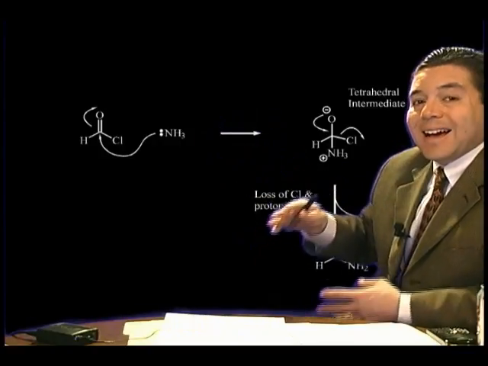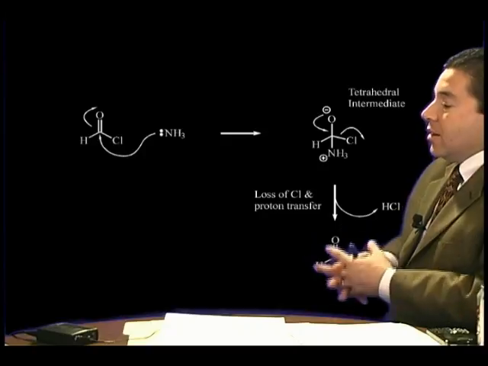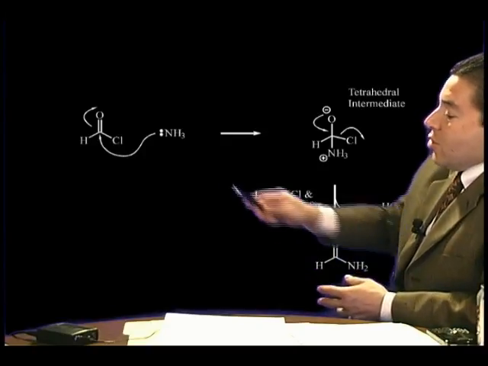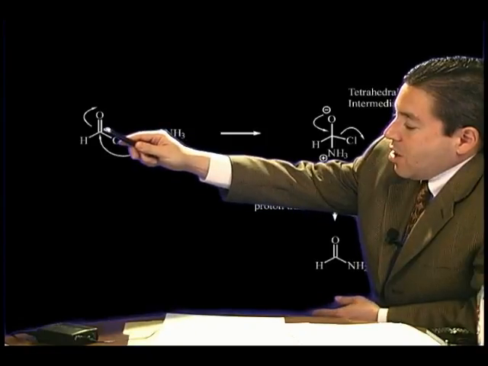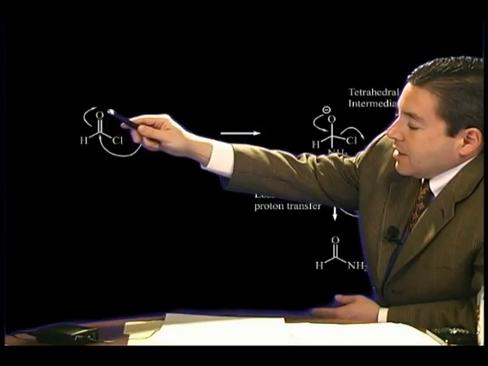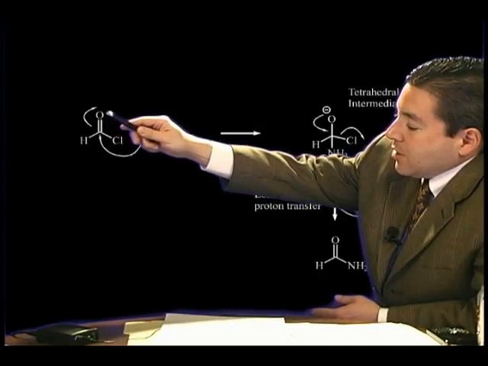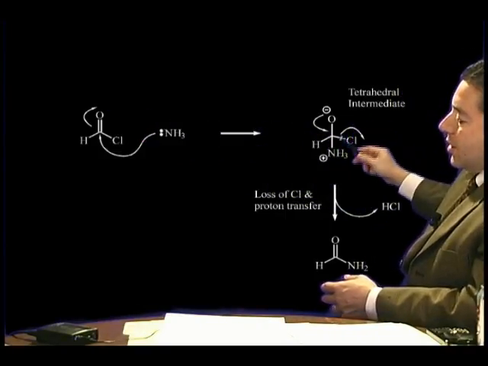In biology, the high energy acyl derivative is actually connected to a tRNA as an ester. So this nitrogen has a lone pair, attacks the electrophilic carbon of that acyl derivative, and then the pi bond of the double bond to the oxygen goes out to the oxygen, and you get a tetrahedral intermediate here.